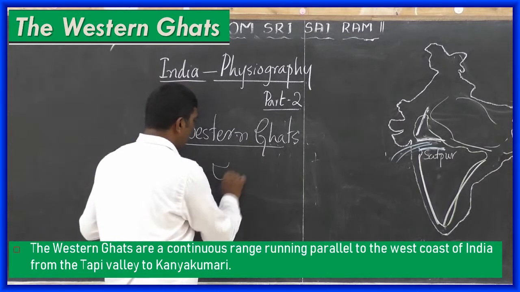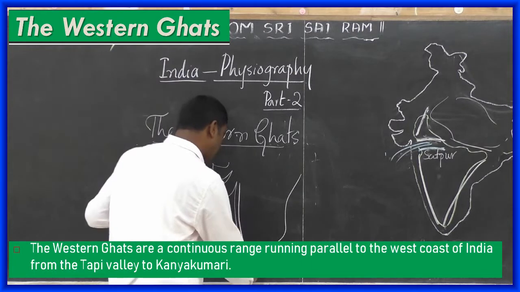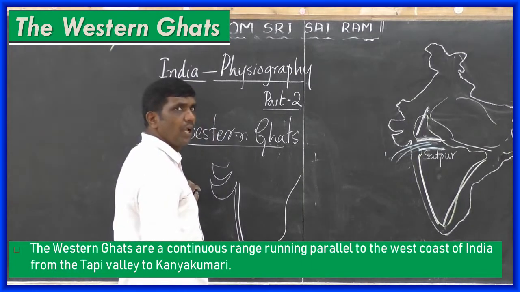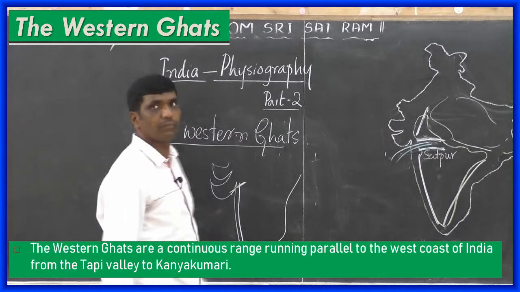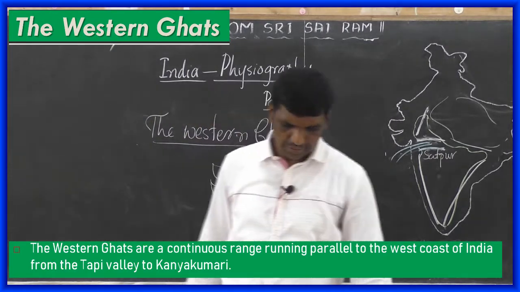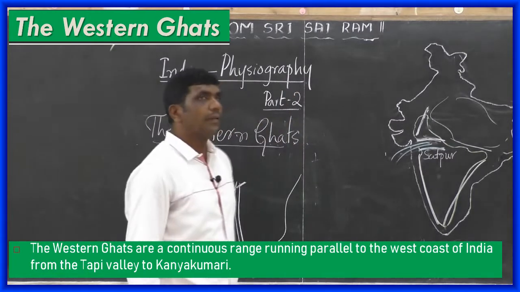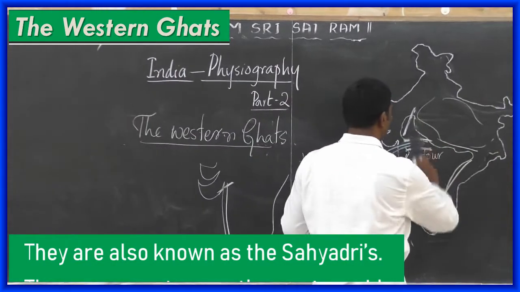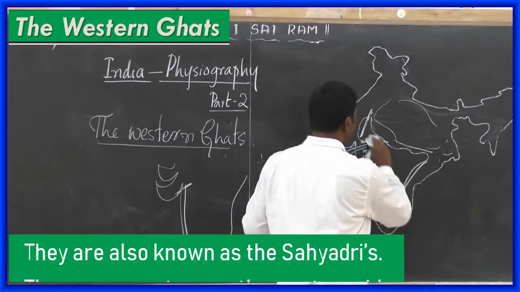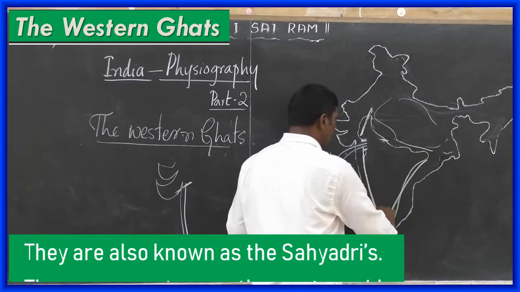For example, imagine this is the Indian map. This is a continuous range, parallel to the west coast of India, from Tapi Valley to Kanyakumari. They are also known as Sahyadri. Just imagine. See, this is from Tapi Valley to Kanyakumari.